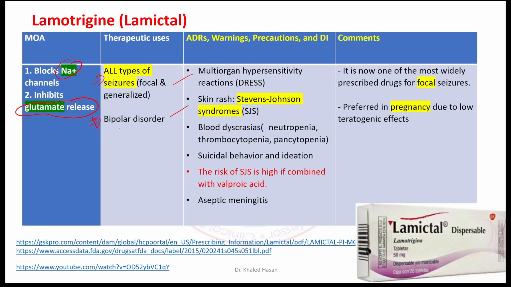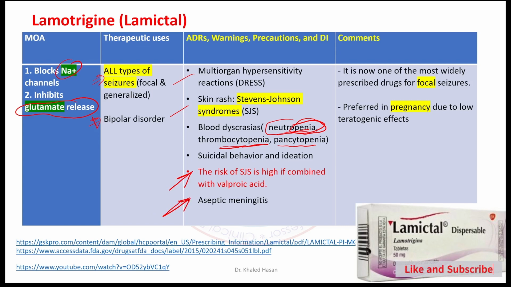We need to remember this one. Lamotrigine may cause neutropenia, thrombocytopenia, and pancytopenia, with penia meaning decrease: a decreased number of white blood cells and a decreased number of platelets. Some patients suffering from Stevens-Johnson syndrome may come to the emergency room with aseptic meningitis.